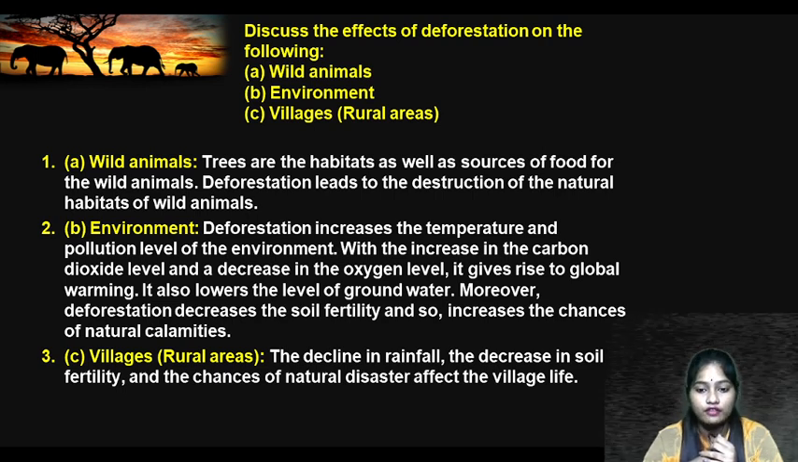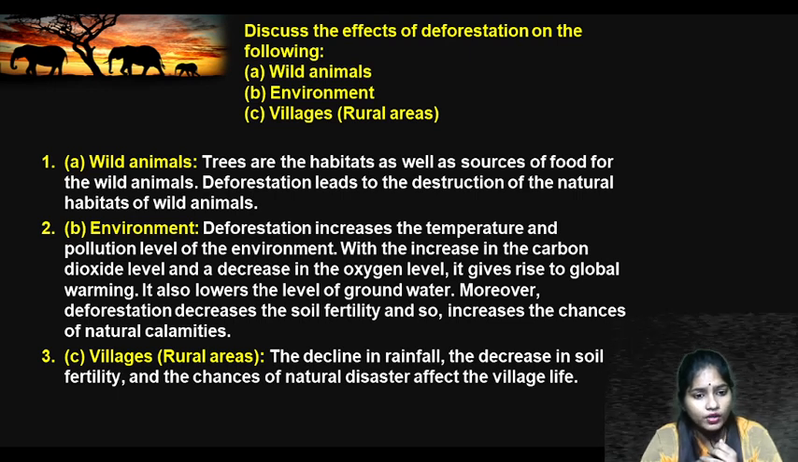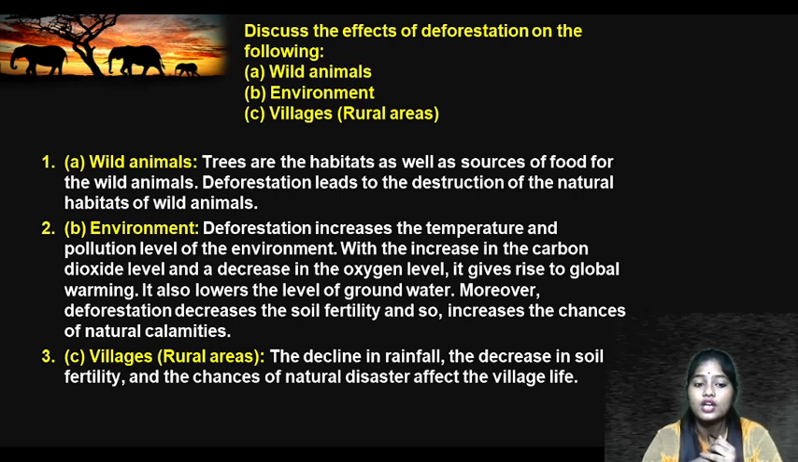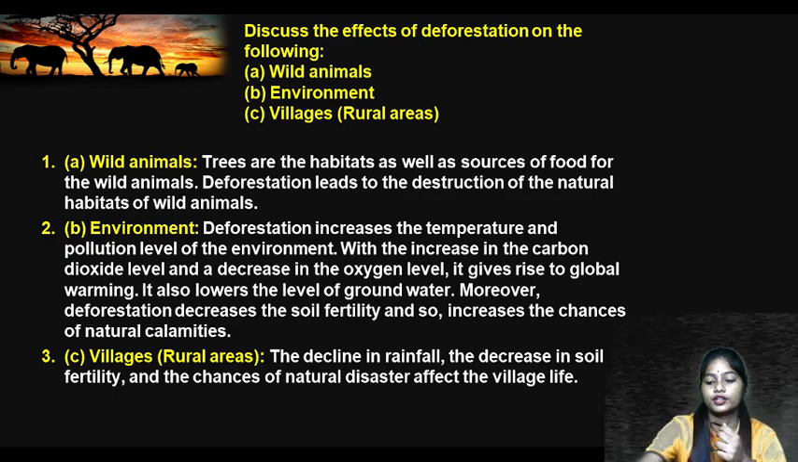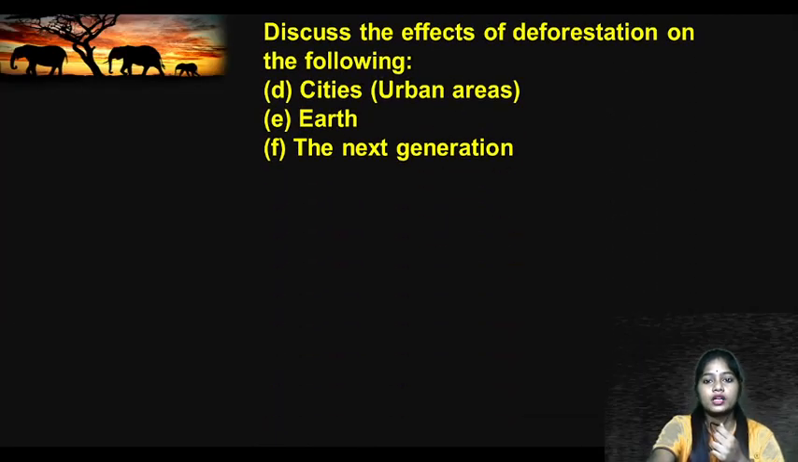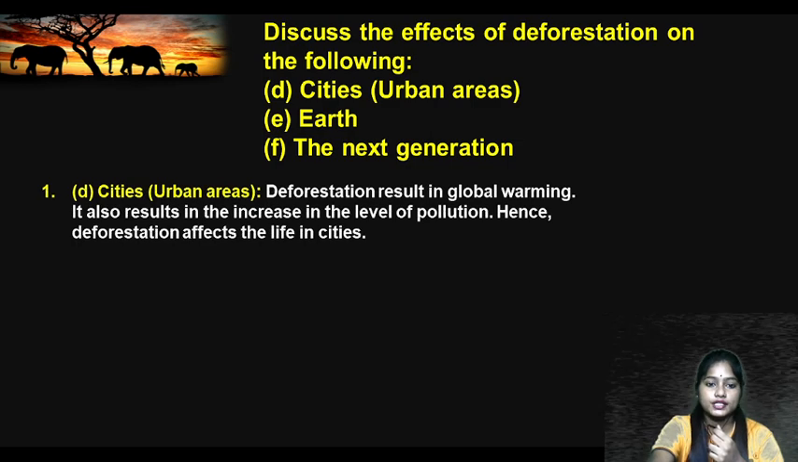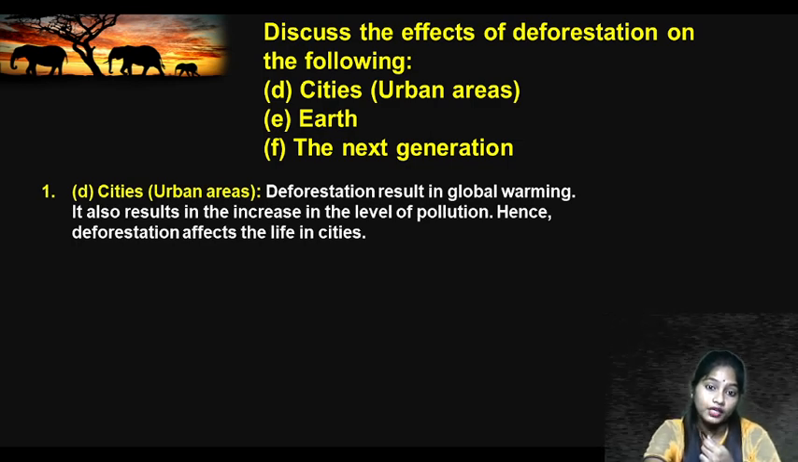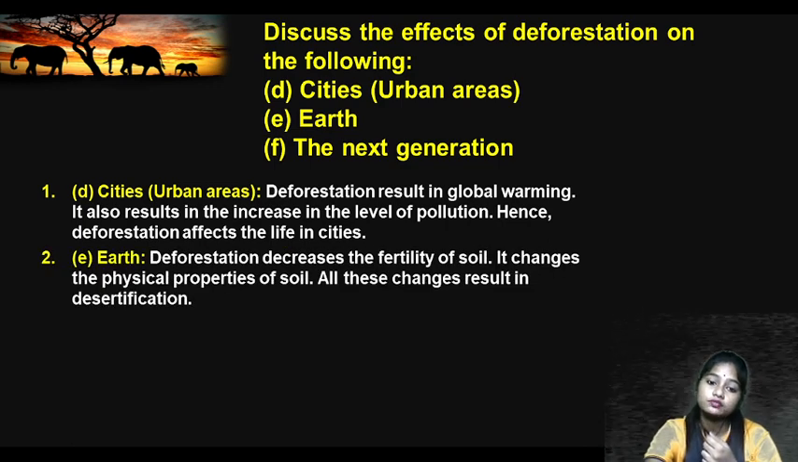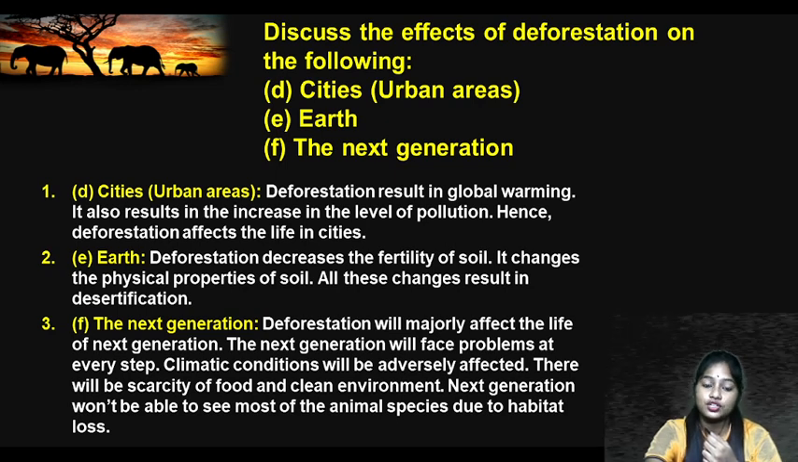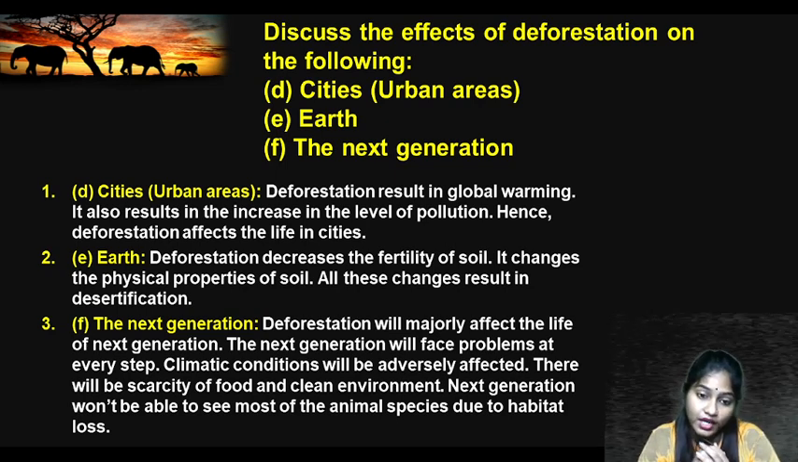Now how does it affect the villages or rural areas? The decrease in rainfall decreases the soil fertility, and the chance of natural disasters also affects village life, right? Now next, effects of deforestation on cities. Deforestation results in global warming and an increased level of pollution. Hence, people who are living in the cities are facing a lot of problems. It changes the physical properties of the soil and increases the temperature. And deforestation will majorly affect the life of the next generation.